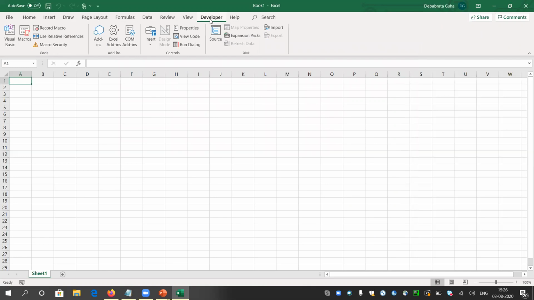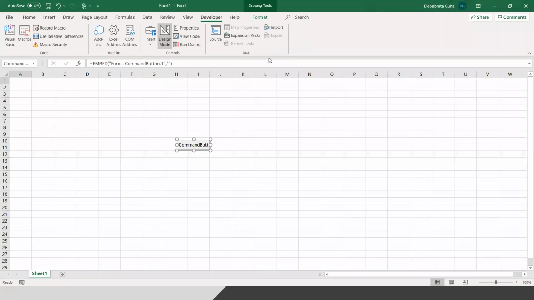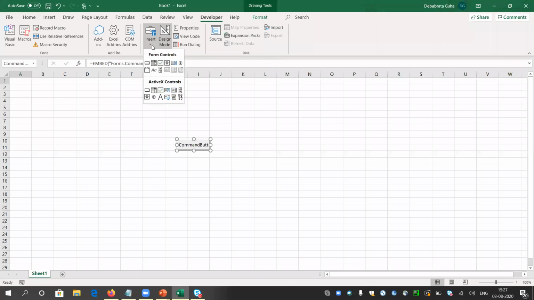What I will do is insert some objects to create apps. First, I will introduce a command button. After that, I will introduce a text box quickly.